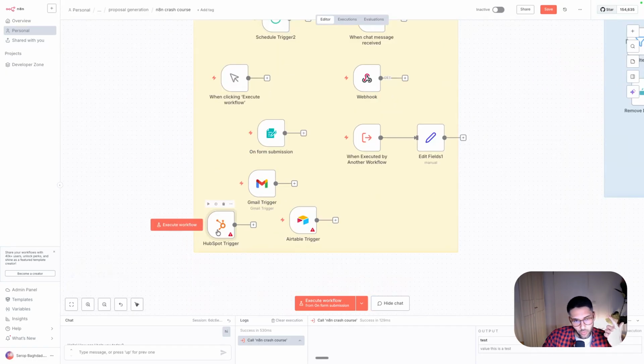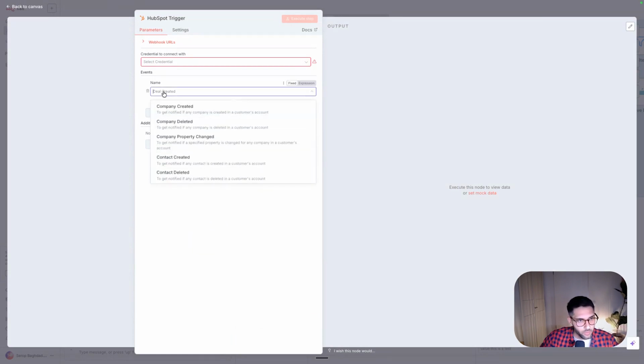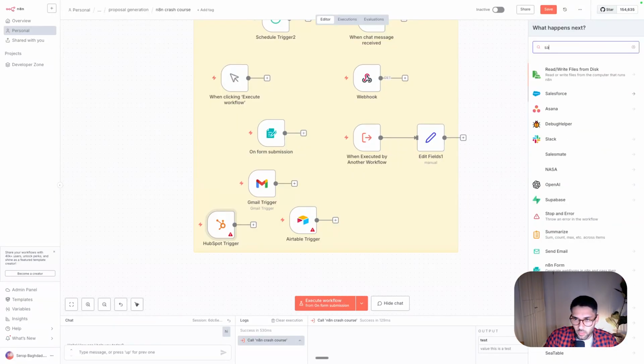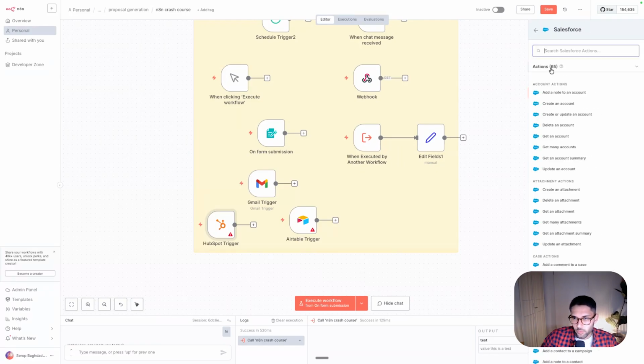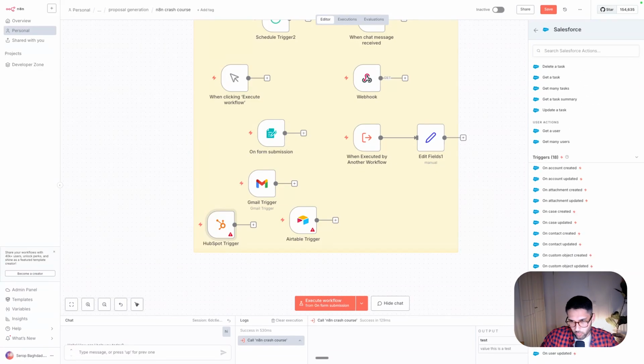The same goes with different applications. We have HubSpot. So here you have a trigger like when a deal is created. You can see so many triggers that you can use. But as I said, you can look here into all the different apps. So here we have HubSpot, we have Salesforce, and in each app, you can go down to the triggers and see how you can trigger a workflow based on the app.